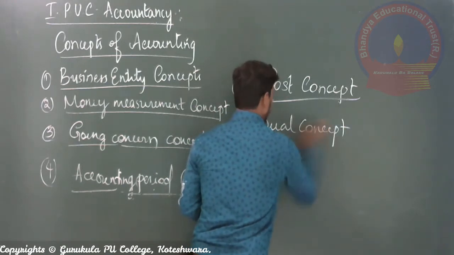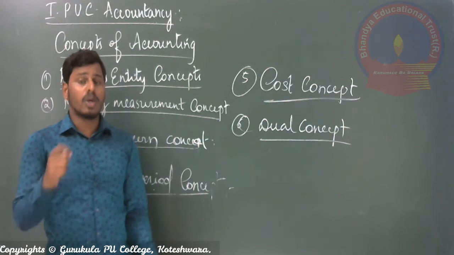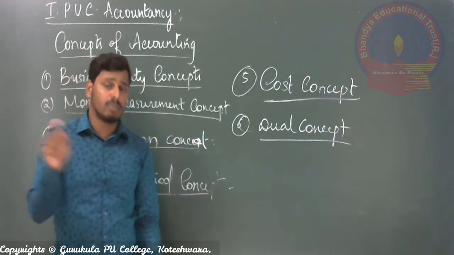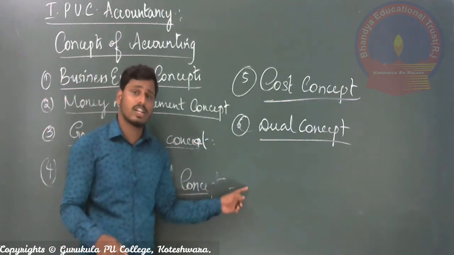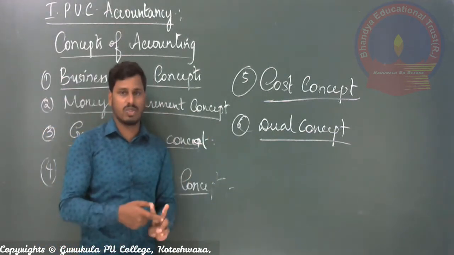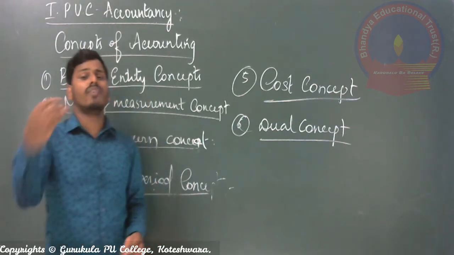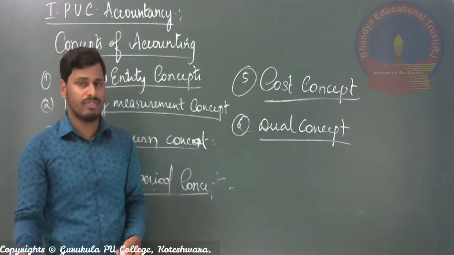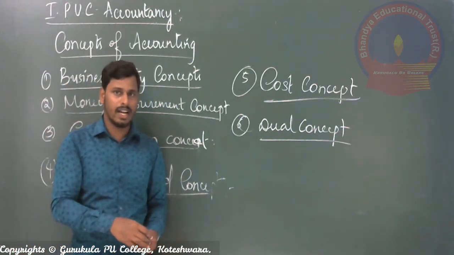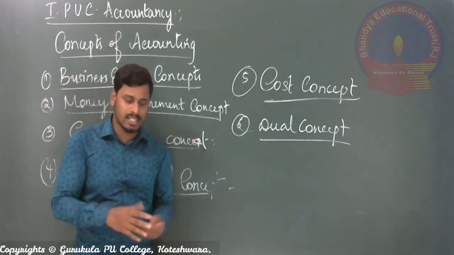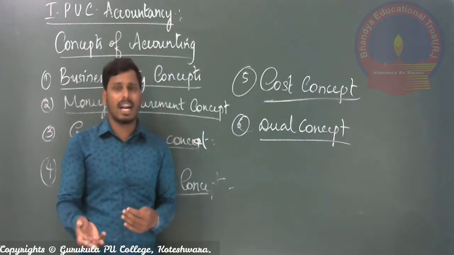What it says is, as I told you, each and every monetary transaction will be recorded in the books of account. The thing is, every transaction has twofold effects. Twofold effects means one is receiving some value, receiving some benefit, and another is giving some benefit. So if any transaction contains an exchange of something between persons, then only is it called a monetary transaction.